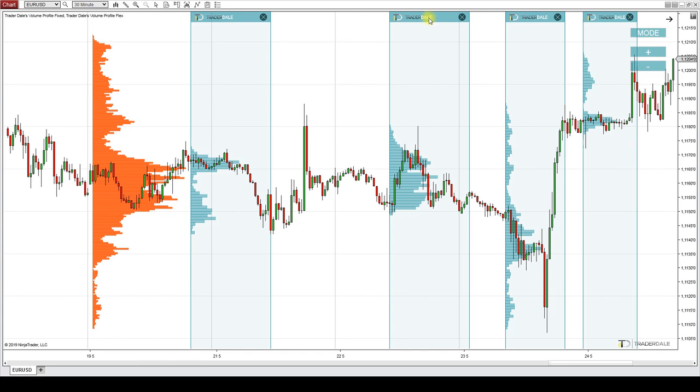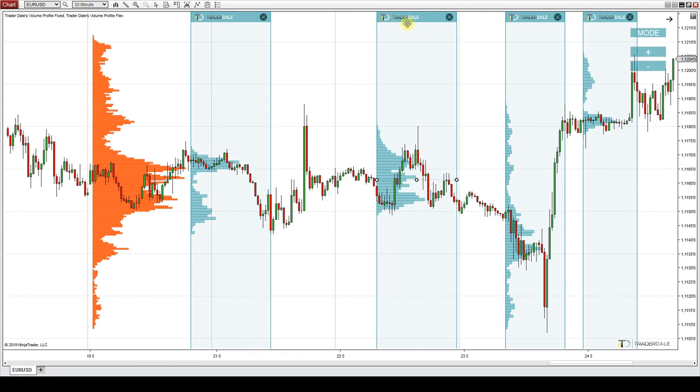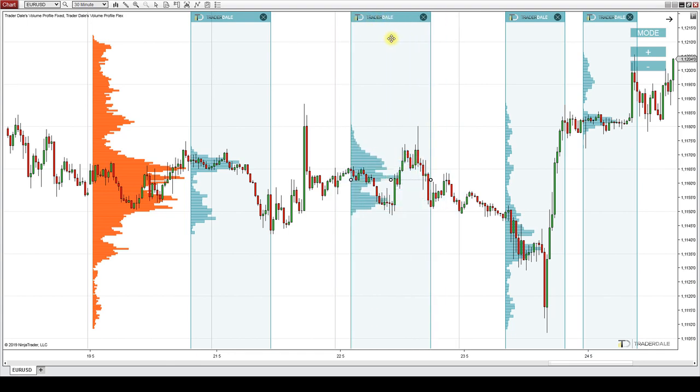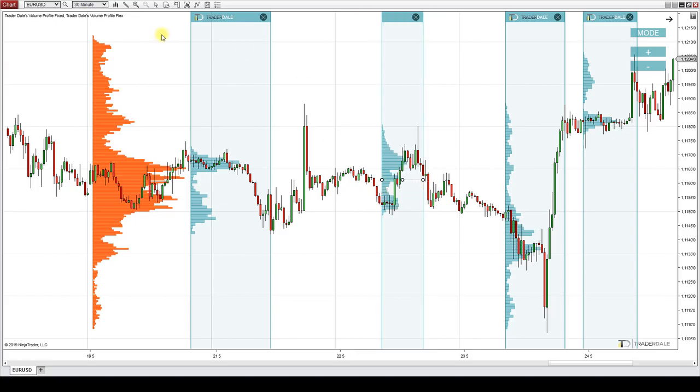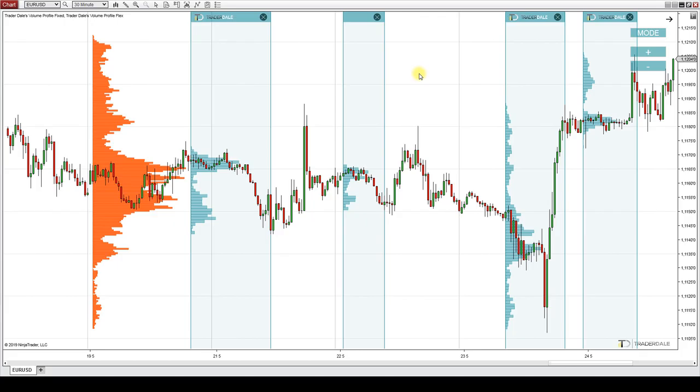On the other hand, you can look into any specific areas with a flexible profile to create trading levels. This is something that the fixed profile can't do. This is why you need the flexible profile. You need to look into the specific areas in the charts, and this is what the flexible profile is good for. So that's why in my trading I use combination of those two, the fixed profile and the flexible profiles. Alright, so that's for the indicator setting.